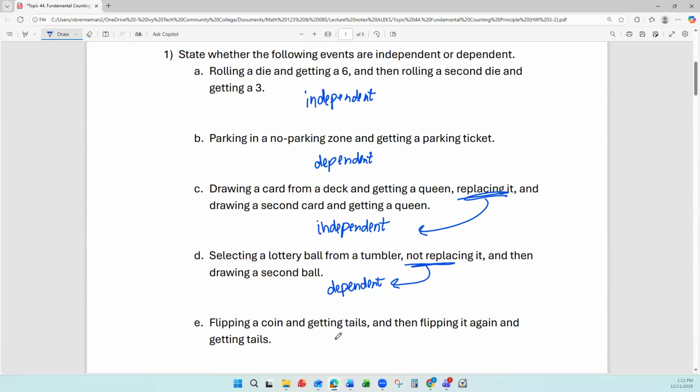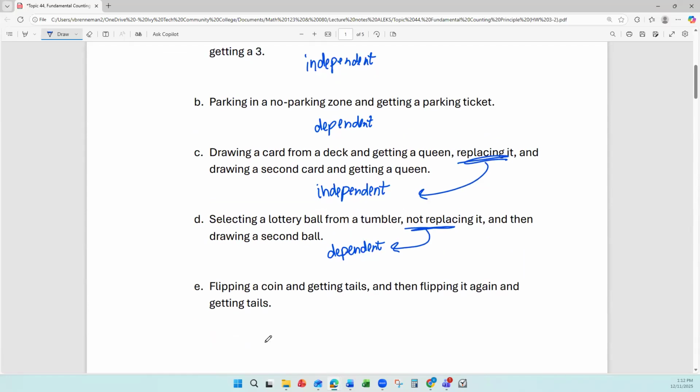Flipping a coin and getting tails, flipping it again and getting tails. Getting tails on the first flip doesn't change the probability. The second flip is still equally likely to be either heads or tails. Independent.